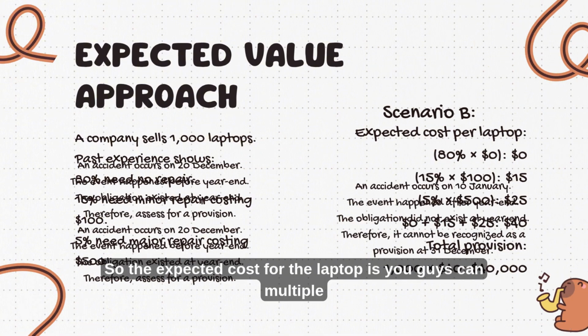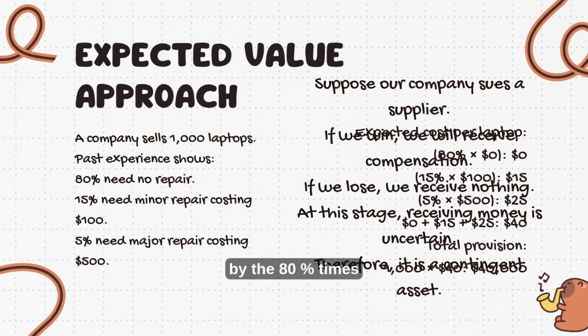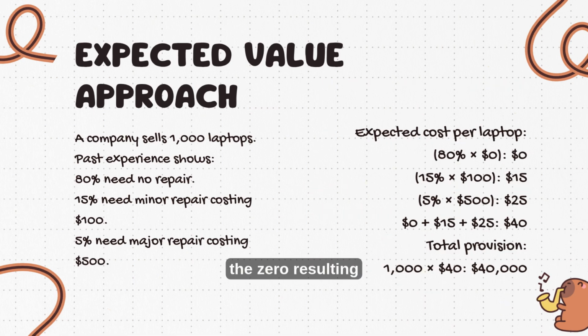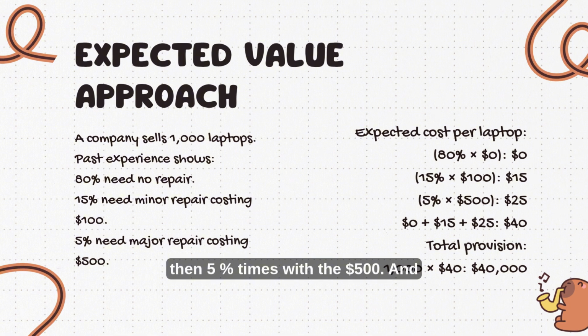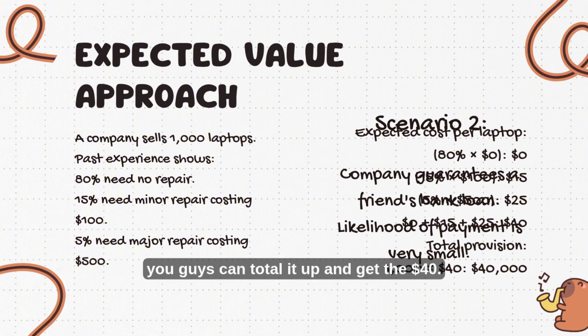So the expected cost per laptop is: you multiply 80% times $0, resulting in $0, then 15% times $100, and then 5% times $500. After you get the numbers, you total them up and get $40.